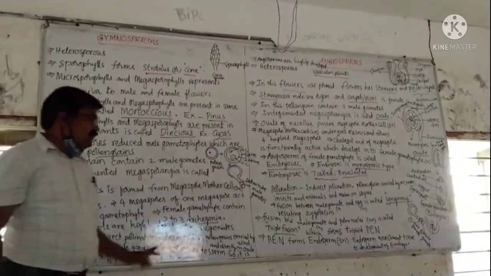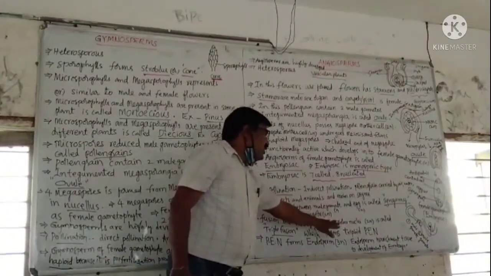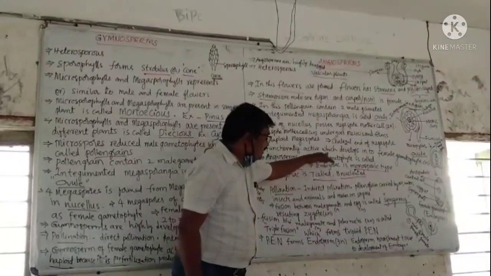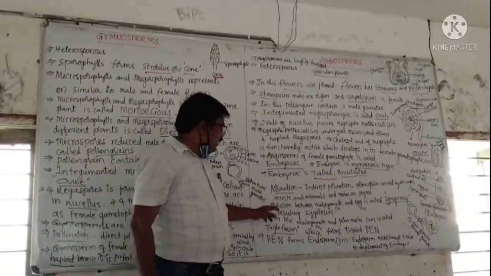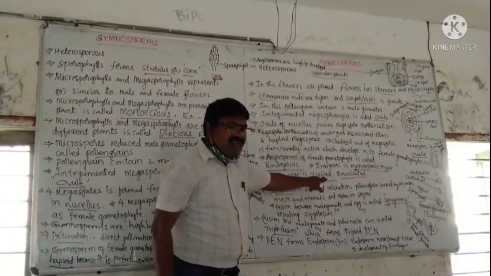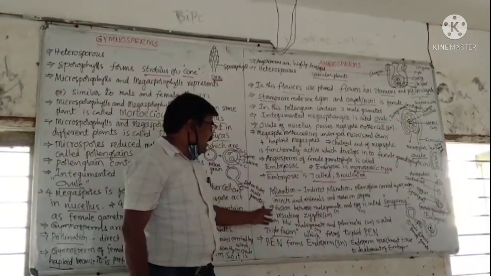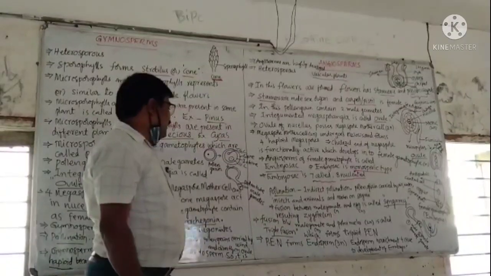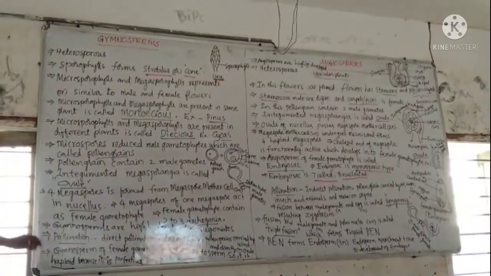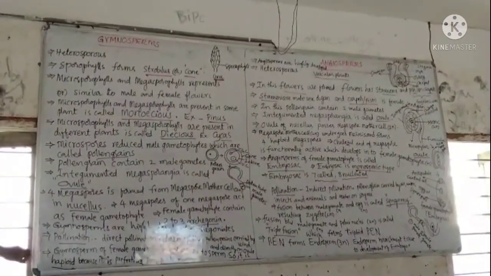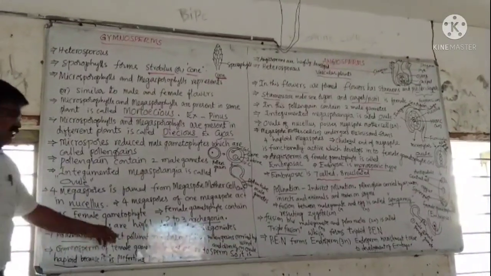In angiosperms, the pollen grains reach the stigma by air, water, insects or animals, so it is indirect pollination.